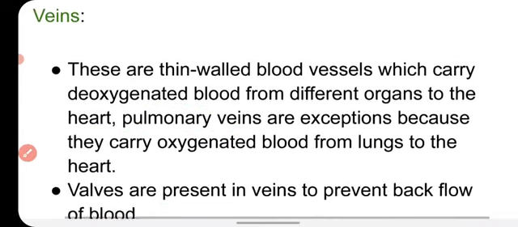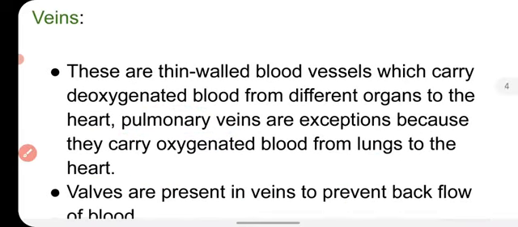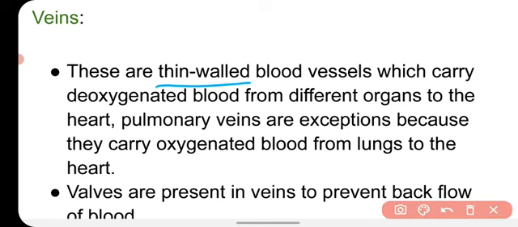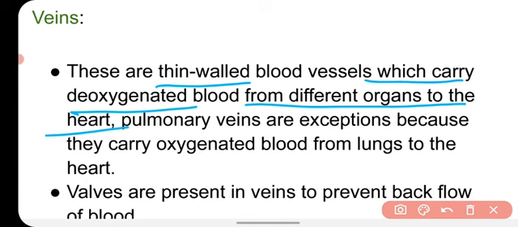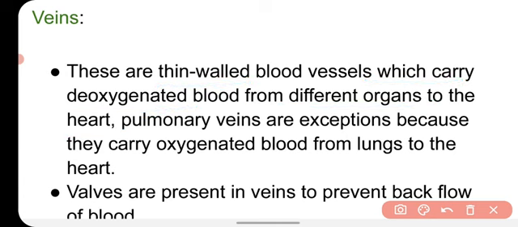Now we'll talk about the vein. Veins are thin walled blood vessels. Their wall is thin as compared to the artery, and they carry deoxygenated blood from different organs to the heart. There is an exception in the veins also, that is the pulmonary vein.